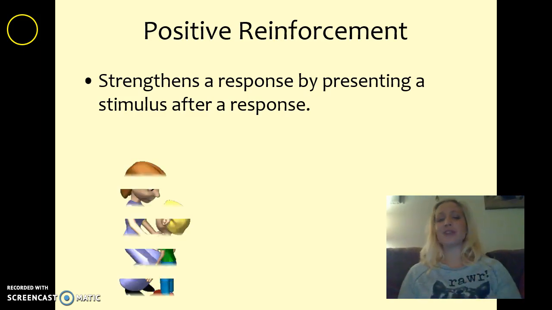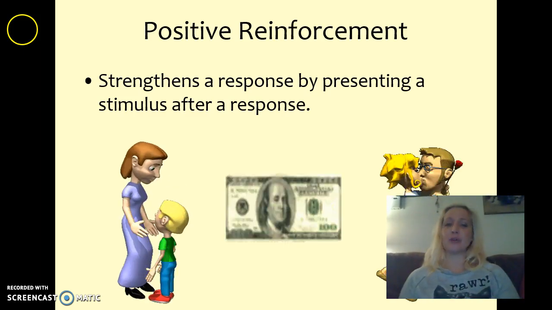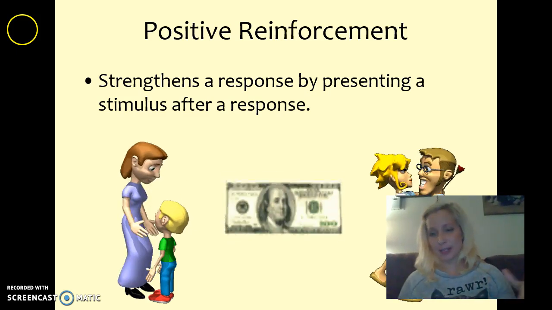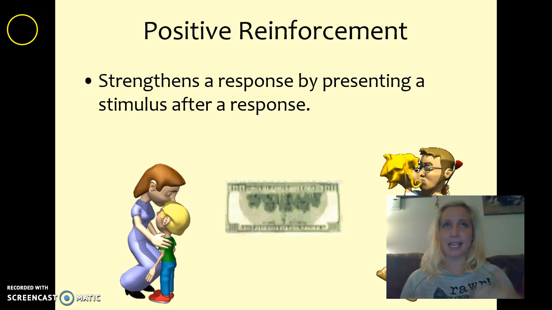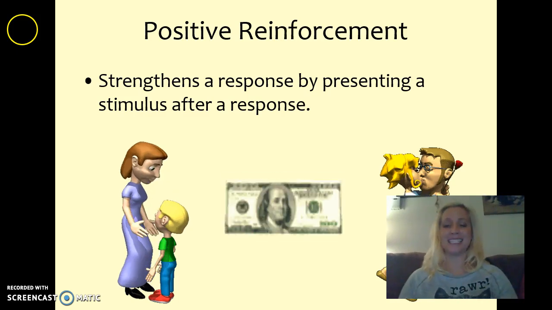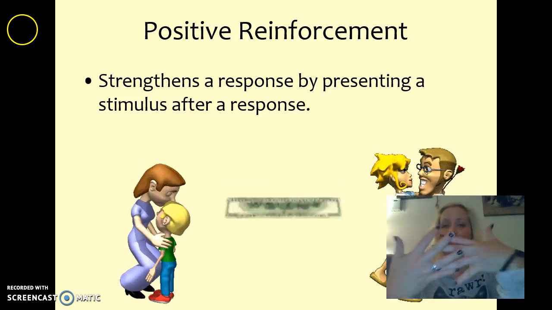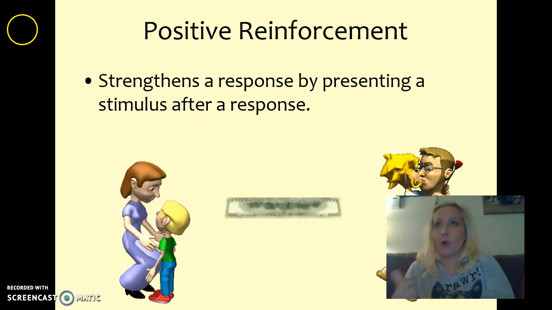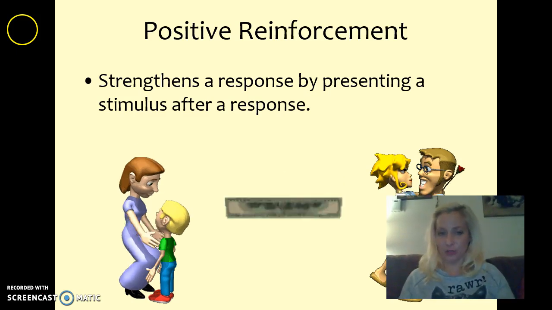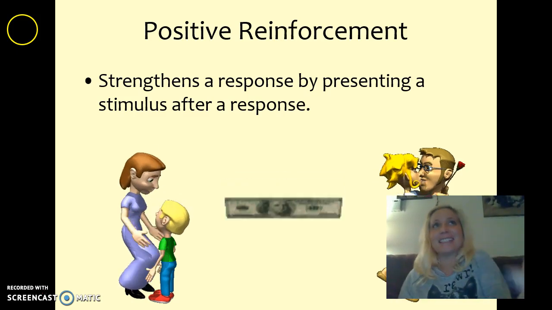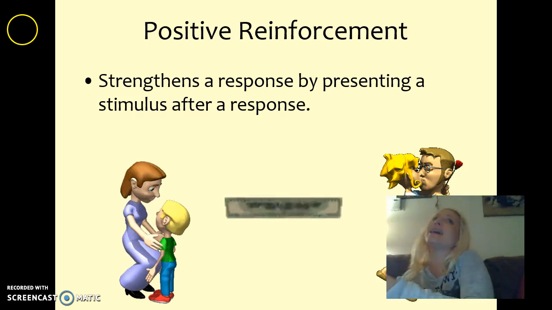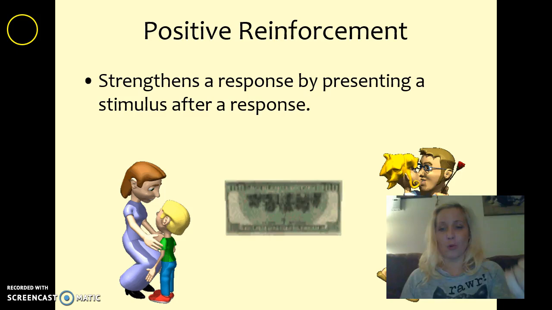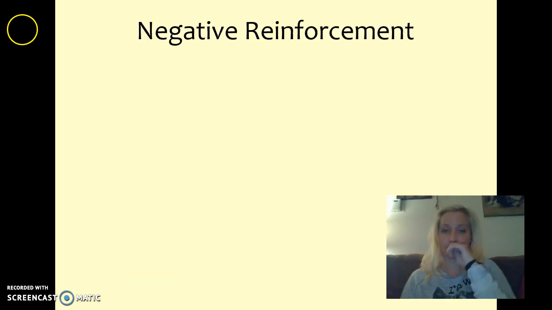So, positive reinforcement. We know that positive reinforcement strengthens a response by presenting a stimulus after a response. If we break that down, that means if I want a behavior to continue, I give something positive, some kind of positive stimuli so that you are more likely to do that behavior in the future, right? That first question you ask, is it making me more or less likely to do this behavior? And with positive reinforcement, we're more likely because we are adding something.